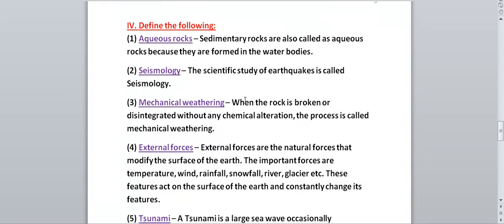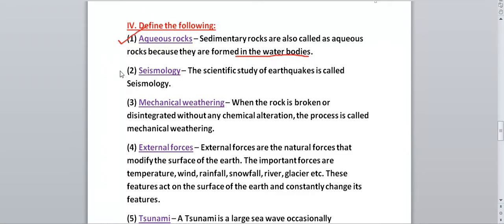Next, some terms are given. We have to define those terms in this question. Question number 4: define the following. The first one is aqueous rocks. So what are aqueous rocks? Sedimentary rocks are also known as aqueous rocks because they are formed in water bodies. So what do you write for aqueous rocks? Sedimentary rocks are also called aqueous rocks because they are formed in the water bodies. Aqueous means water, so they are formed in the water bodies.